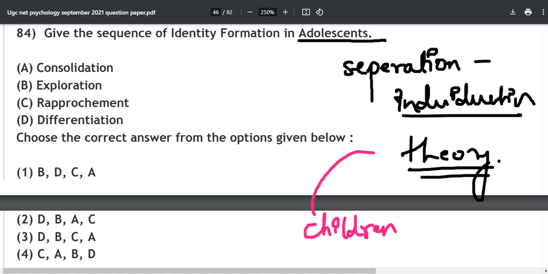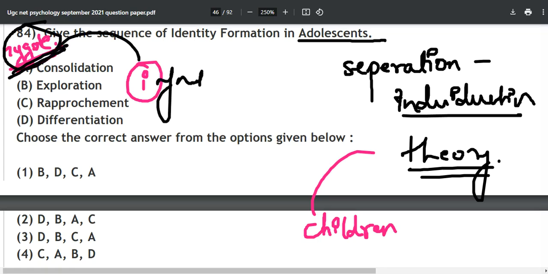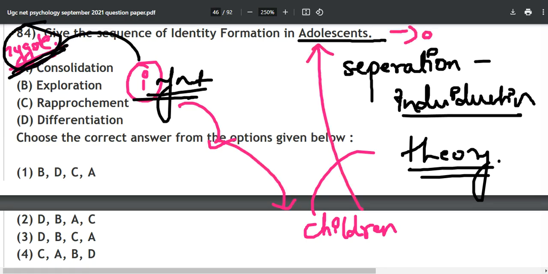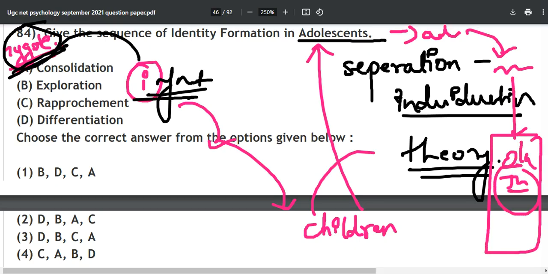First of all, you need to understand, we are a zygote primarily. If you have not watched the previous part, make sure that you watch it to understand what a zygote is. Then we are an infant, out of the body of a mother. Then we are a child, then an adolescent, then an adult, then middle adulthood, and then old age, where all the questions will start coming from June 2023.